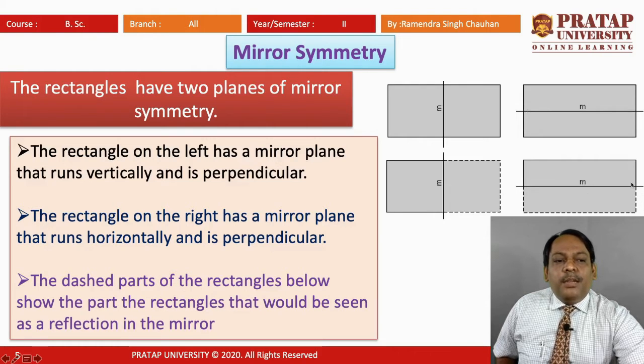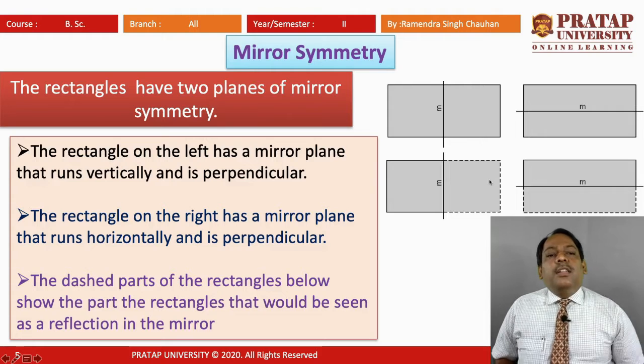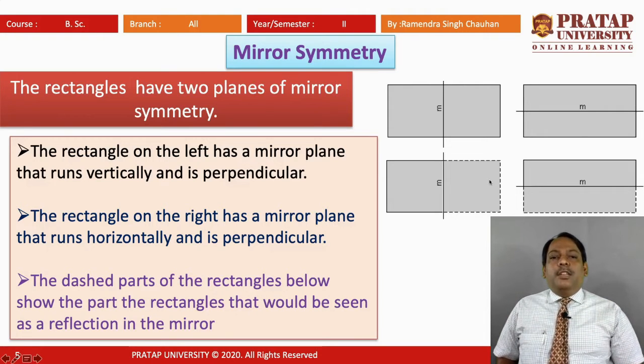the reflection will give us the image in the mirror, and we can see that this lower part is shown by this dotted line that is reflected from this upper part, and this gives the complete rectangle. So, we can say that in case of a rectangle we have two mirror planes, and in this way we can explain the mirror symmetry by these mirror planes in rectangles.